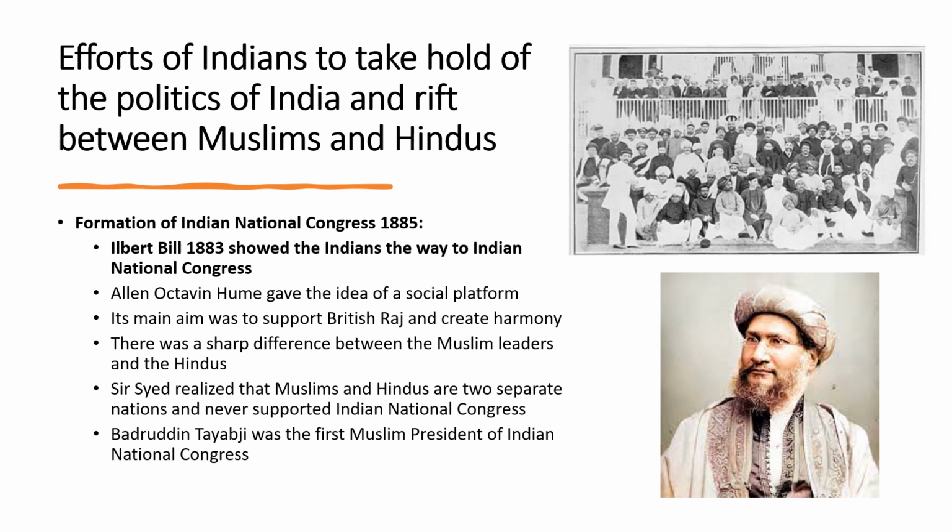Octavian actually thought of a way to prevent a rebellion like the one that happened in 1857. Octavian wanted to start a social platform where Indians could present their grievances in front of the British so that no such rebellion would erupt again in India.